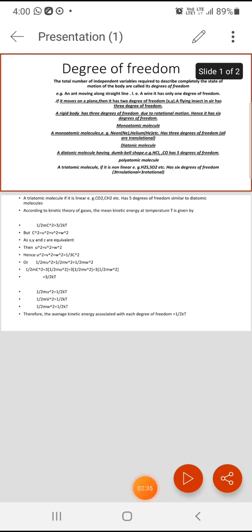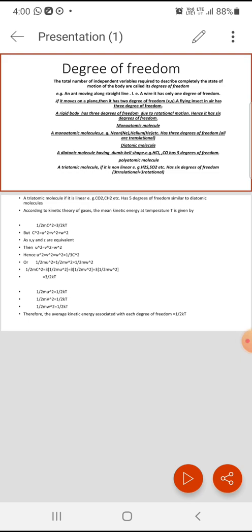These are independent variables, that is, x doesn't depend on y and doesn't depend on z. Therefore, these are the independent variables that completely describe the motion, and they are known as degrees of freedom.